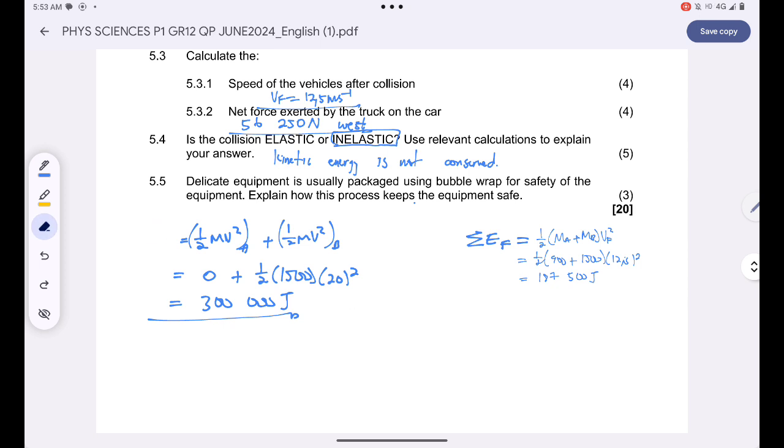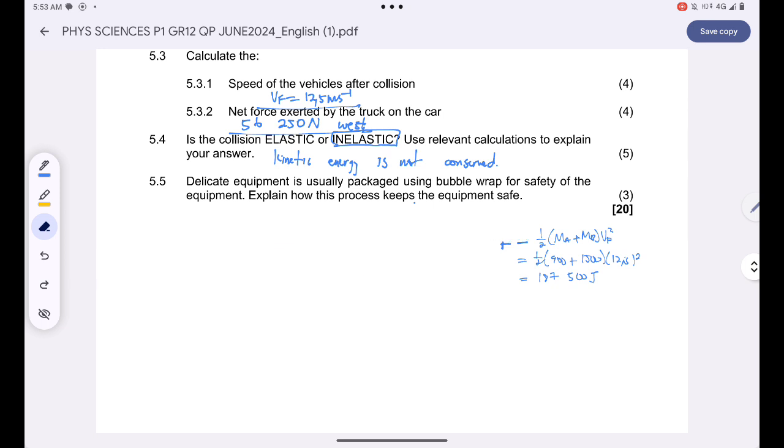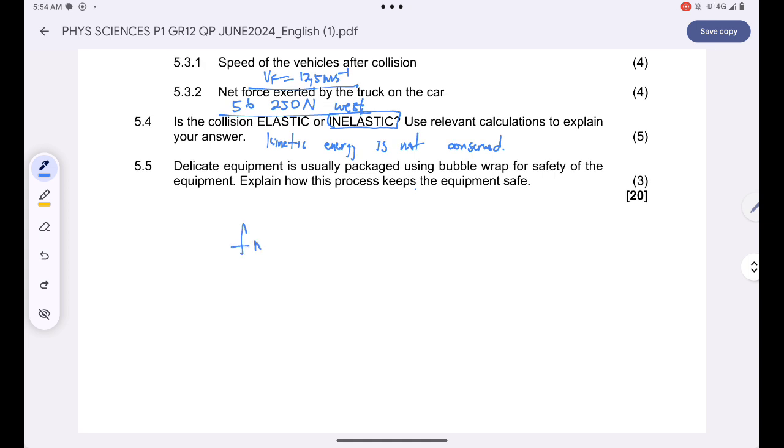Okay, and then now you're told that delicate equipment is usually packaged using bubble wraps, for the safety of the equipment. Explain how this process keeps the equipment safe. Okay. Bubble wraps have a softer package. Are you together? If maybe we are transporting delicate equipment using a truck, and let's say the truck gets into a car accident, the bubble wraps are there to protect the delicate equipment. Yeah. So what the bubble wraps will do,